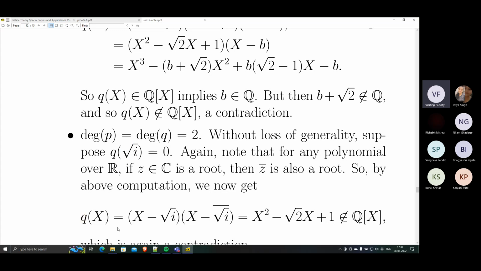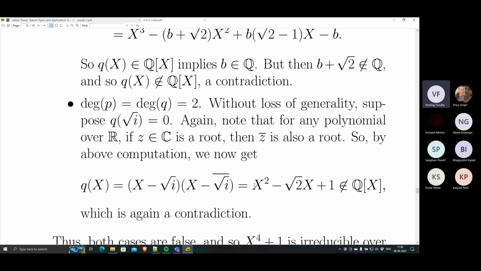So it is a monic polynomial and therefore it is equal to this product: x minus square root i times x minus square root i bar, which we have just seen is in fact x squared minus square root 2 x plus 1. q(x) is equal to this polynomial, but q(x) is a polynomial over the rationals. Again, we get a contradiction because one of the coefficients is square root 2, which is not rational. So even this case is not possible, right?